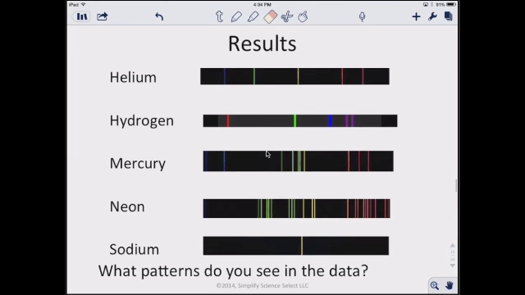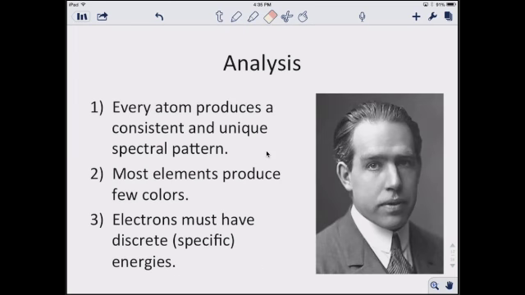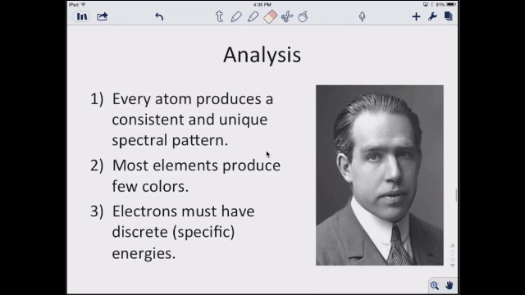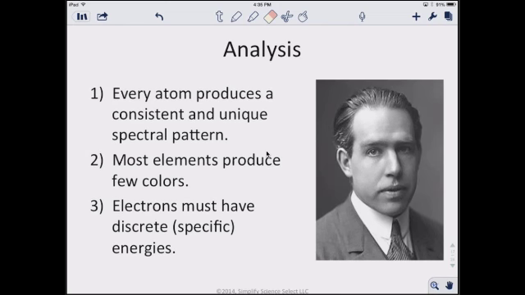And so in looking at this data, basically we had a very unique fingerprint of each element. And this led Bohr to theorize that every atom produces a consistent and unique spectral pattern. So basically each atom has its own little thumbprint or fingerprint that it can be known by.